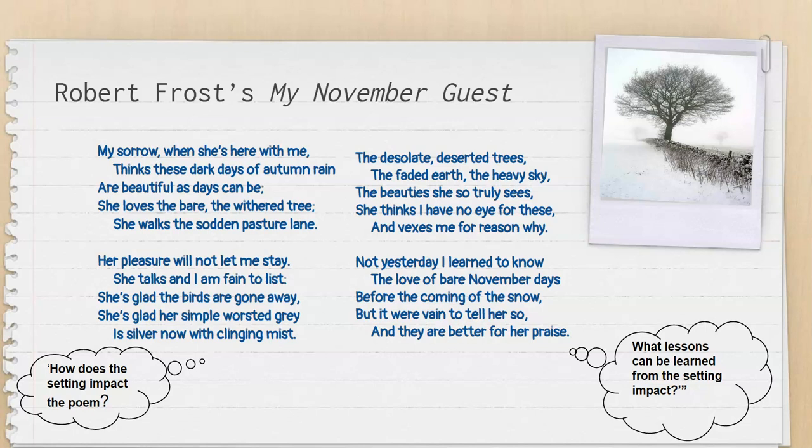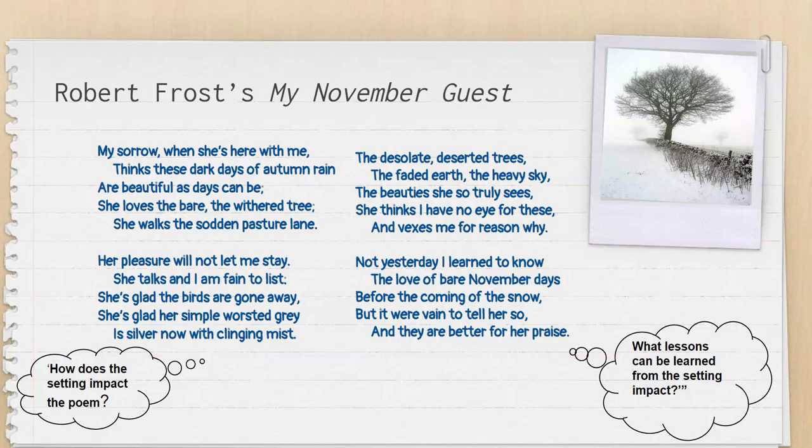So the setting's impact emphasizes that even in a dark, desolate, sad, depressed time, people can find beauty during this time. And I just answered what lesson can be learned from the setting's impact, that regardless of the time, if it's sad, depressed, there's always a way to find something beautiful in it.